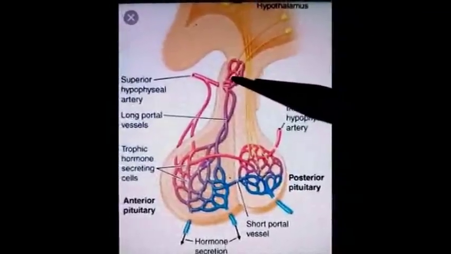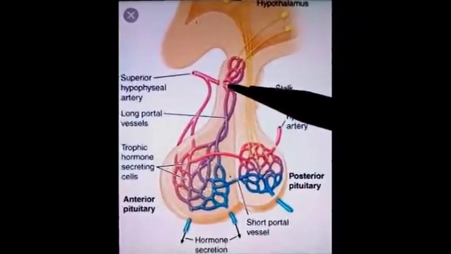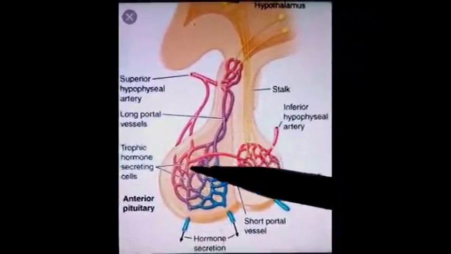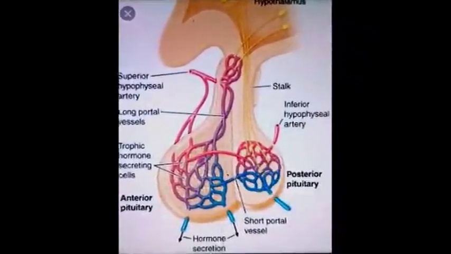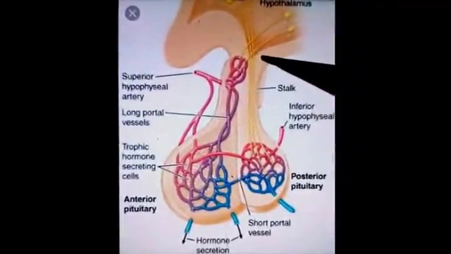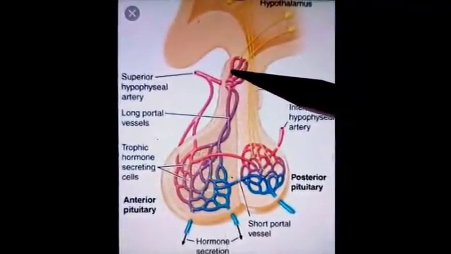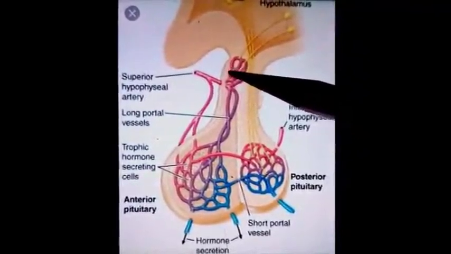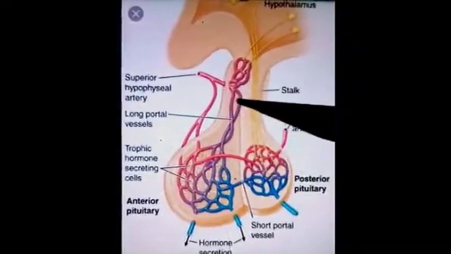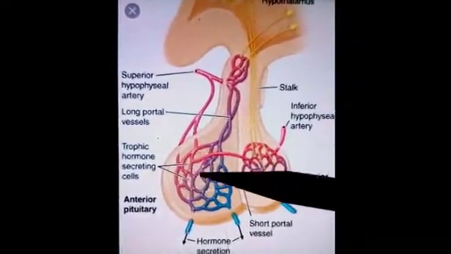From this capillary plexus, blood is drained by portal veins into the secondary plexus which forms here. The peptides released in the median eminence enter the primary plexus capillaries, and from there they are transported to the anterior pituitary via hypophyseal portal veins to the secondary plexus present in this area.